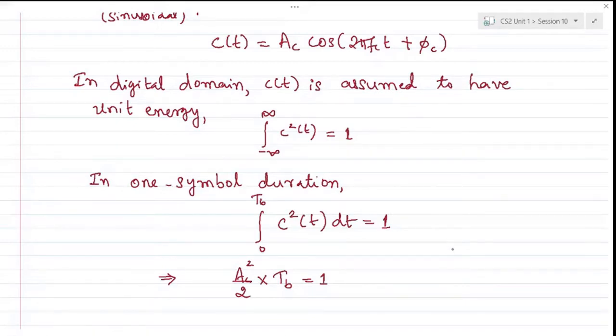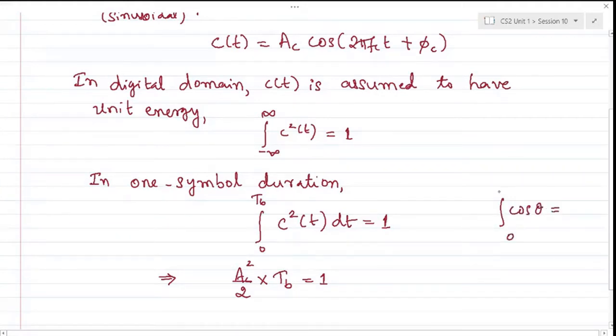Why is that so? Say fc is equal to 1 over Tb, but still this is a carrier frequency. As we know, the integral of a cos theta over a period 0 to T will always be 0, because it will have as many positive values as negative values. So the average value of a cos or sine function will always be 0.